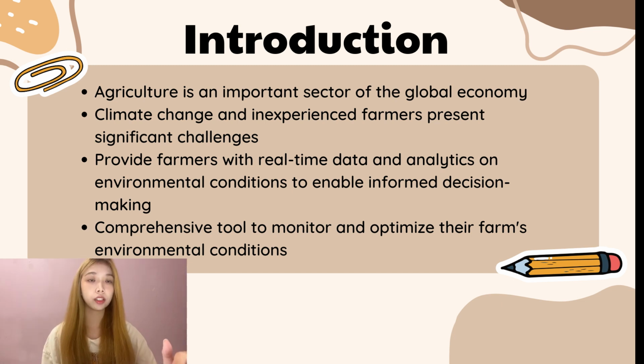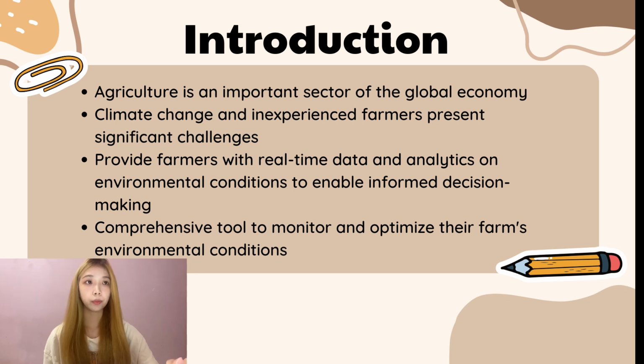Agriculture is an important sector of the global economy, providing food and resources for billions of people worldwide. However, climate change and inexperienced farmers present significant challenges to the industry's sustainability and productivity. In response, a comprehensive agriculture monitoring system that leverages AWS can provide farmers with real-time data and analytics on environmental conditions to enable informed decision-making and increase crop yields while mitigating risks.